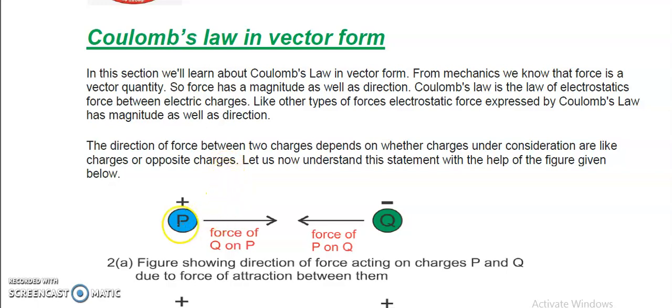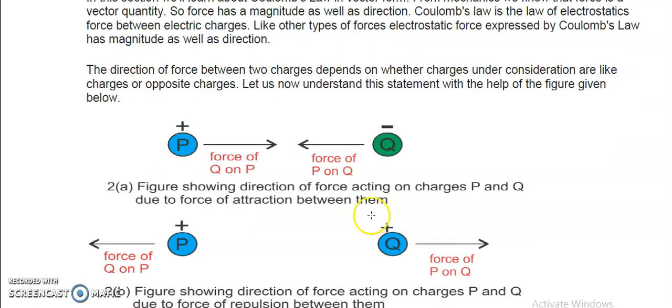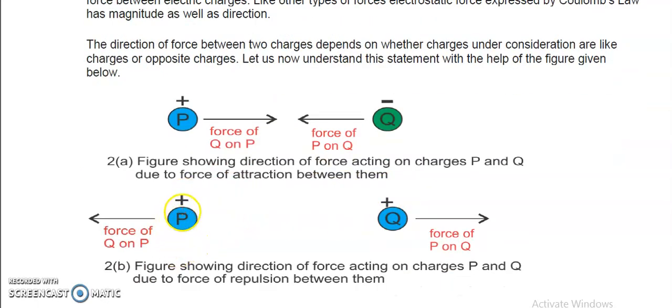charges. It means the pair of charges are opposite in nature, like this, or the pair of charges are having the same nature, like this. Here the charges are having the opposite nature, like one is positive, another is negative. We can see if the charges are having opposite nature, the force of Q on P will be in this direction, because Q will apply the attraction force on P. Similarly, P will apply an attraction force on Q in this direction.